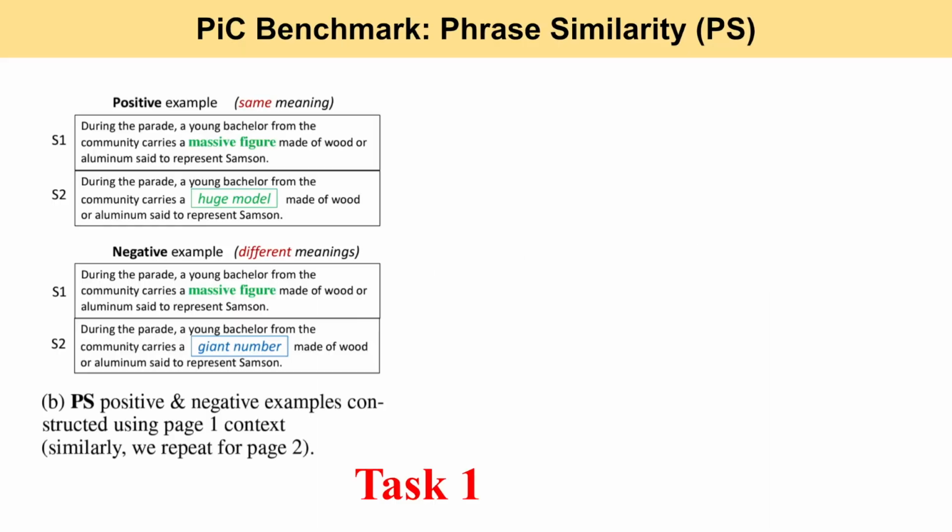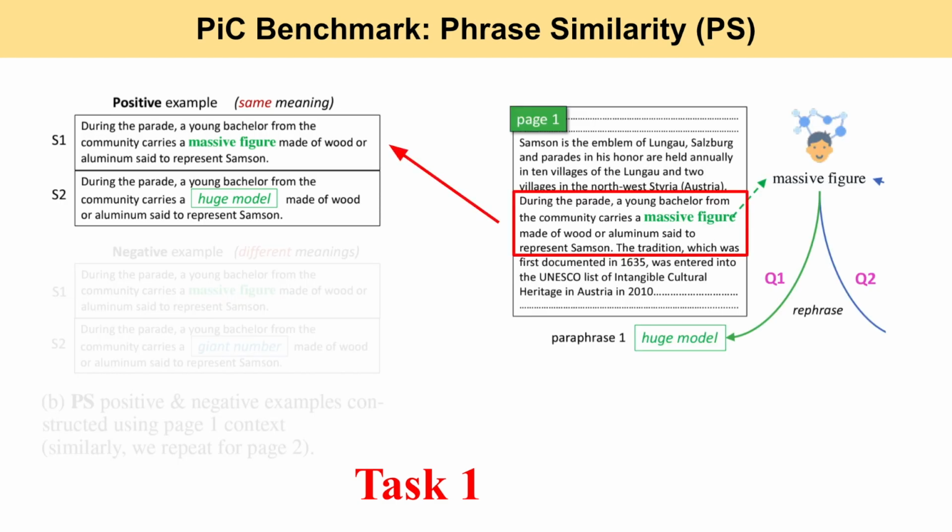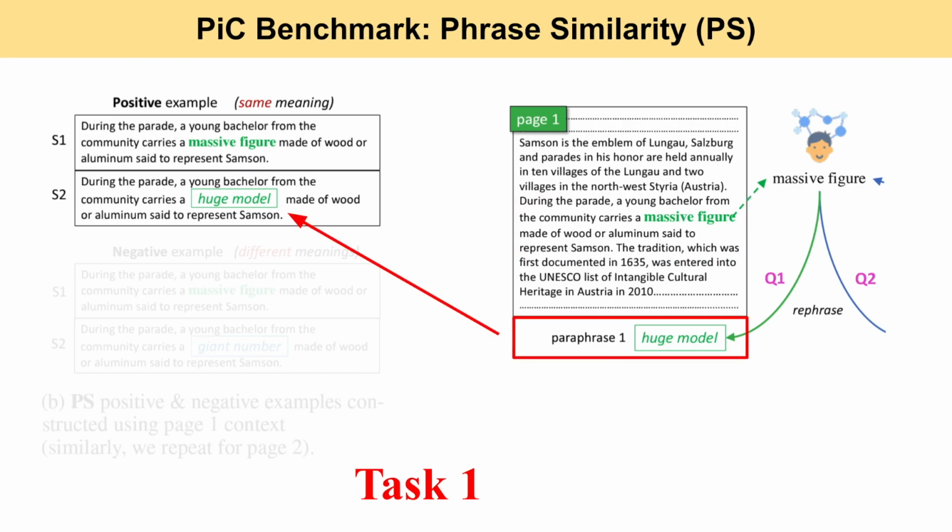Benchmark and statistics. The first task is phrase similarity, or PS, which is a binary classification task. Given 2 phrases with the same context, the model predicts whether these phrases are semantically equivalent or not. To create a positive example, we extract the sentence that contains the target phrase massive figure from page 1 for sentence S1. Sentence S2 is similar to S1, but the target phrase massive figure is replaced with its paraphrase, which is huge model.